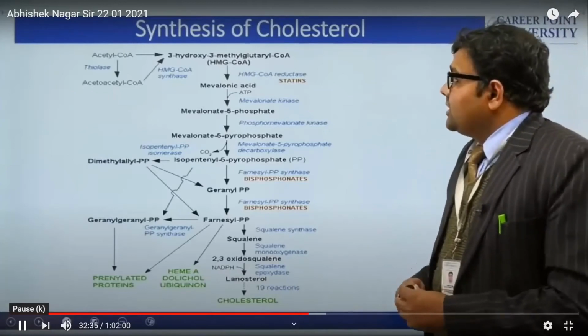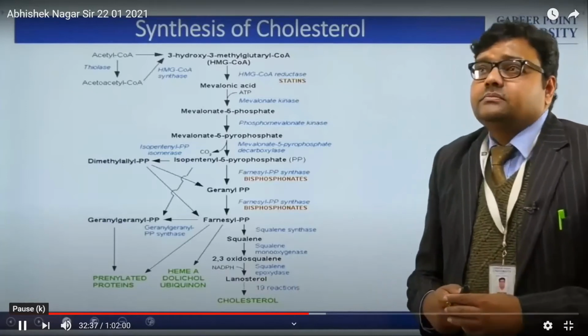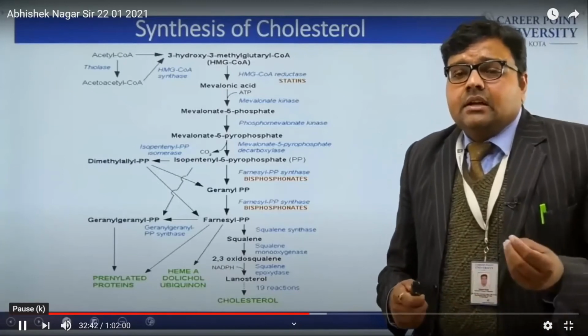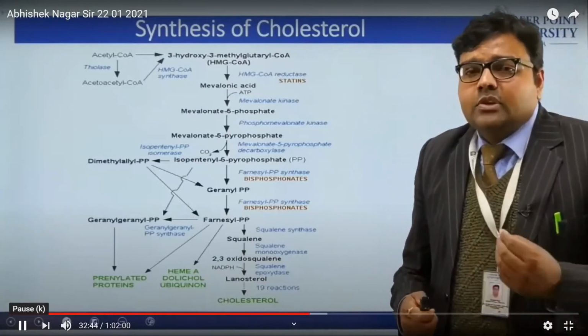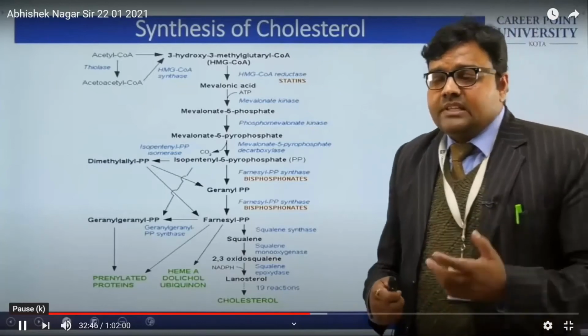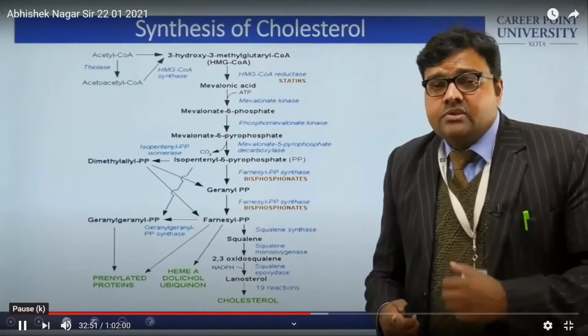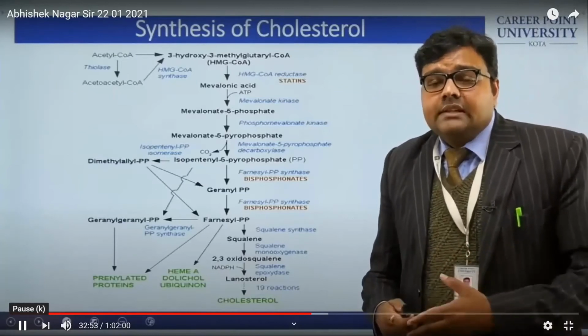Now, if cholesterol formation occurs in excess, as we can see, if the lipid profile of a person is increasing, or we can say the blood cholesterol level is increasing, it is not a good sign for health.